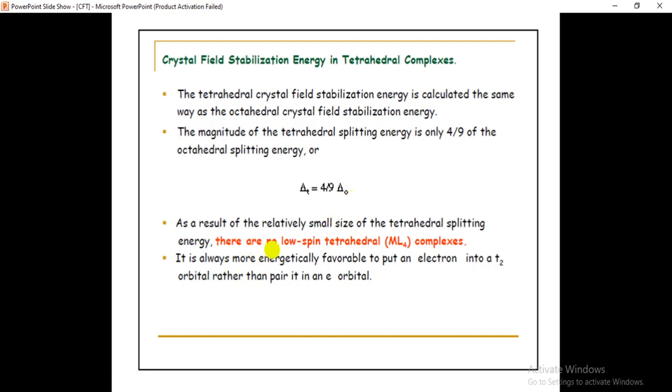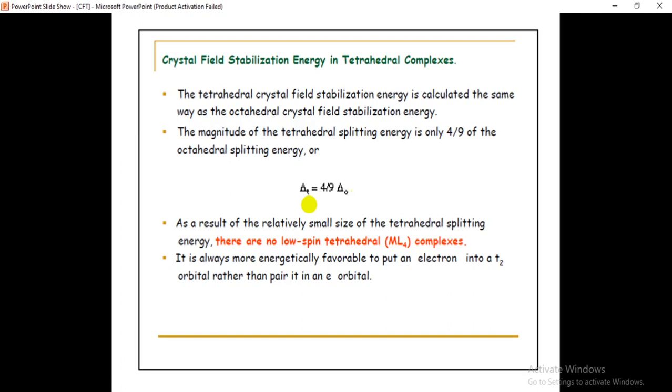As a result of the relatively small size of the tetrahedral splitting energy, we can say that the tetrahedral splitting energy will be low. Is it clear?